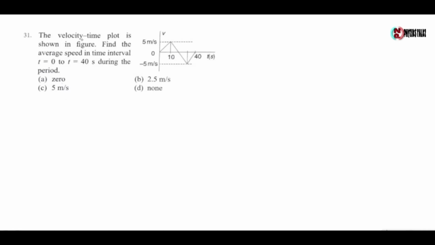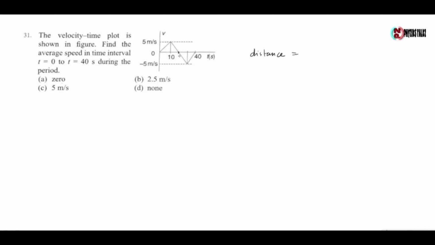Next question, the velocity time plot is shown in the figure. Find the average speed in the time interval t equals 0 to t equals 40 seconds. At first we have to find the total distance covered by the particle. So the total distance covered by the particle is given by the total area under the v-t curve.